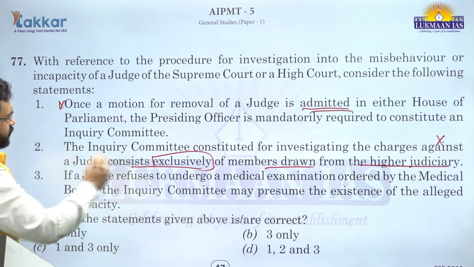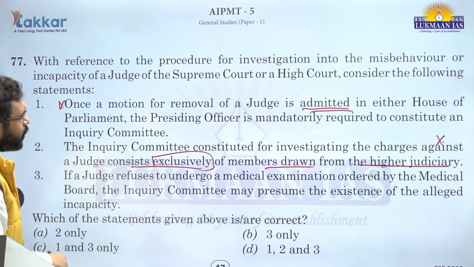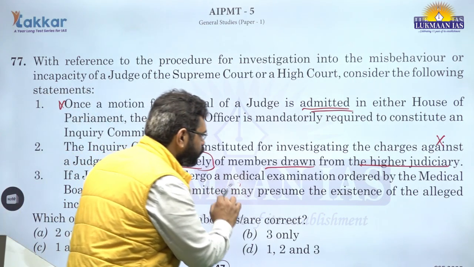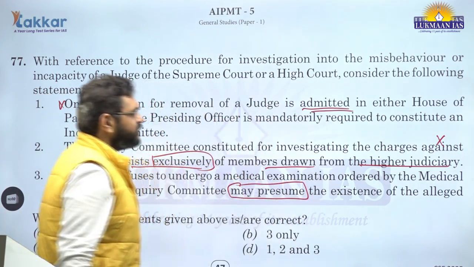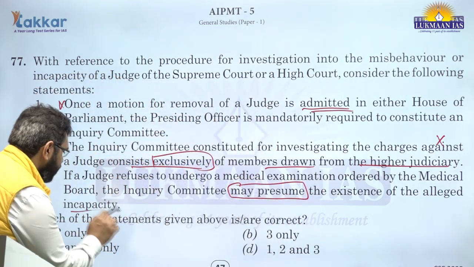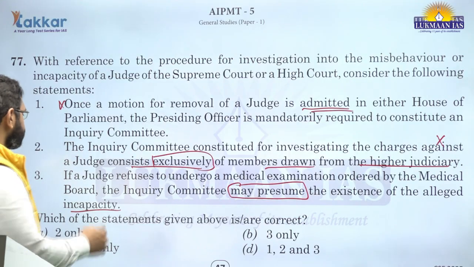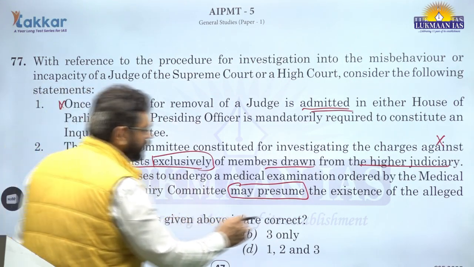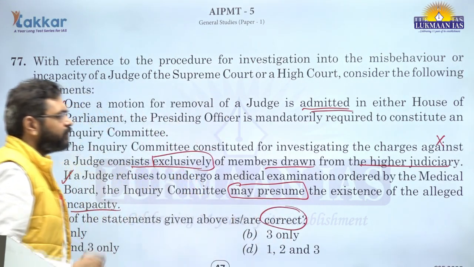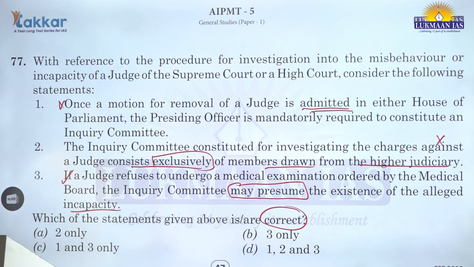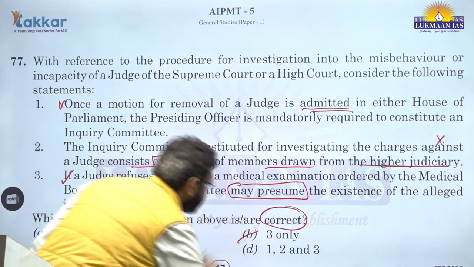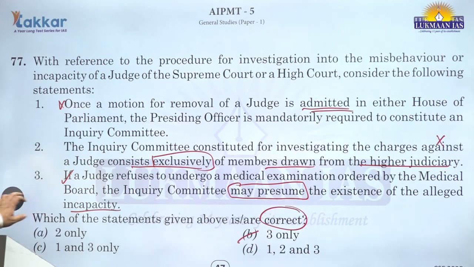If a judge refuses to undergo a medical examination ordered by the medical board, the inquiry committee may presume the existence of alleged incapacity. So third statement is correct. It gives such kind of powers to the inquiry committee. So only the third statement is correct. Right answer is option B. Next.